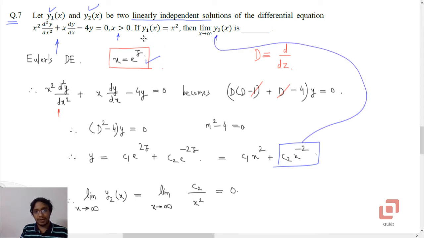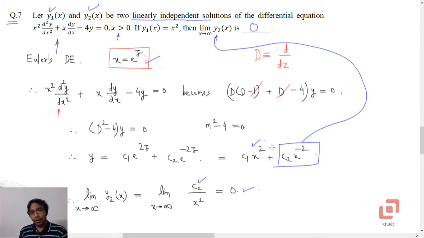We already have y1 of x as x squared, which is given in the problem. And if we now calculate the limit of this function as x tends to infinity, irrespective of the value of the arbitrary constant c2, the limit will be 0. So the answer is 0.